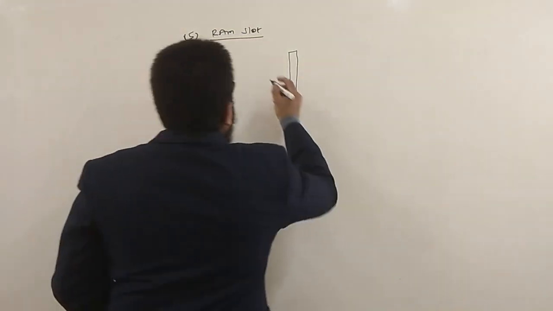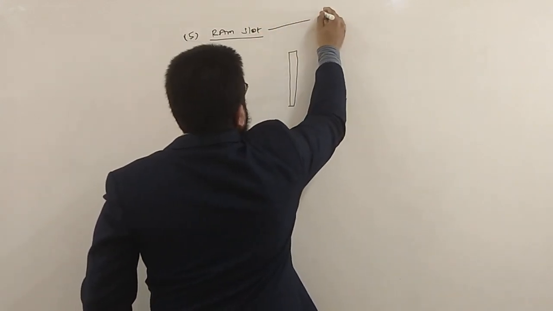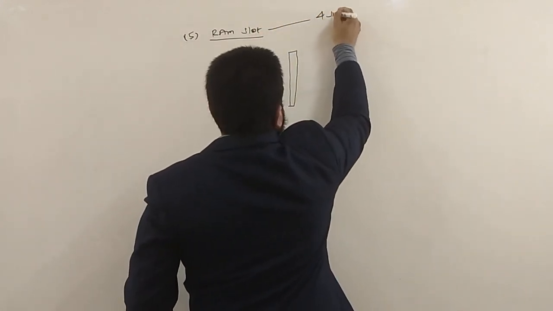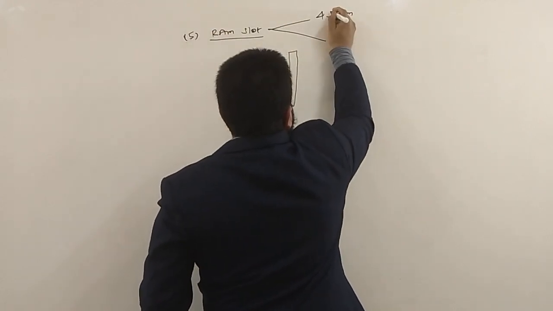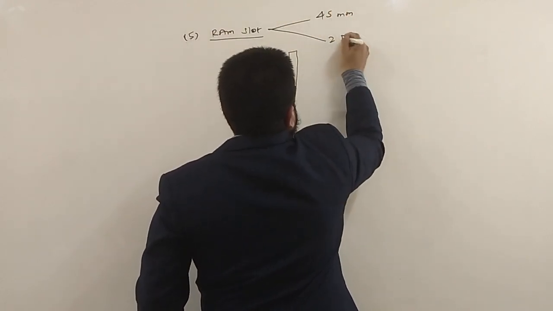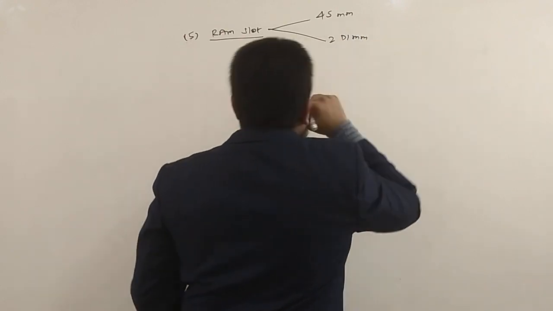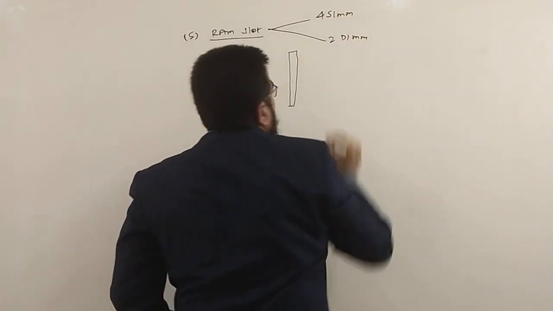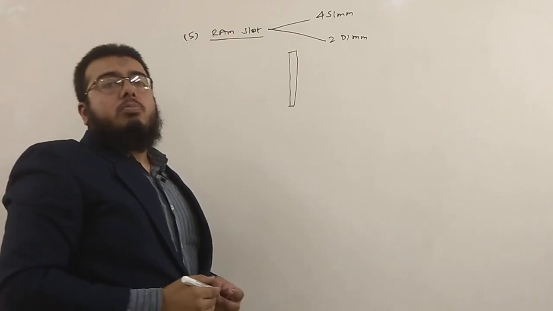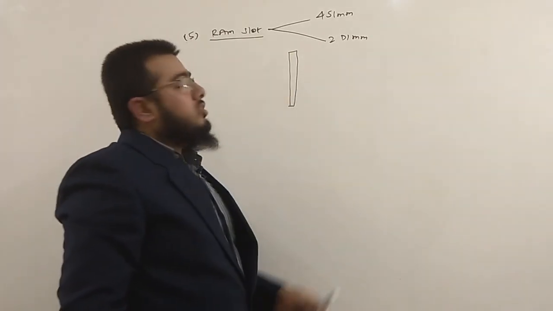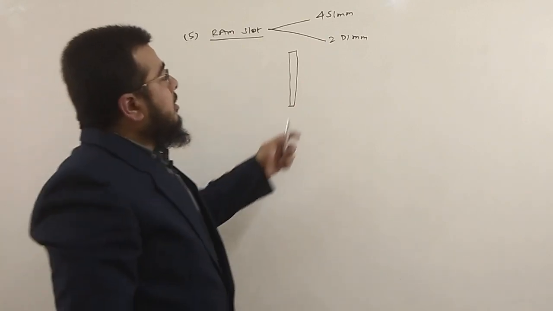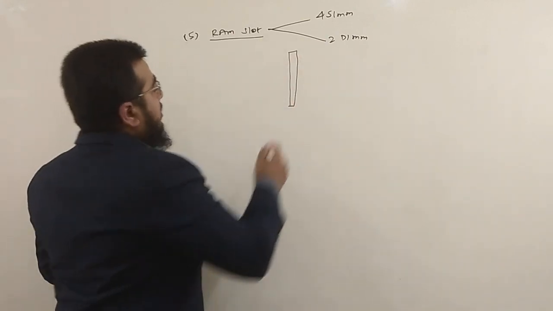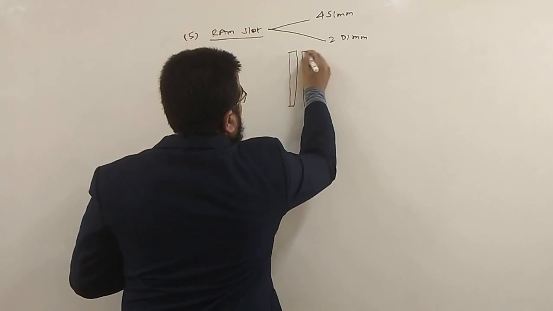Now, the RAM slots will be either 4 SIM slots or 2 DIMM slots. SIM stands for single inline memory module and DIMM stands for dual inline memory module. 4 SIM slots means you'll be finding 4 slots like this on the motherboard.